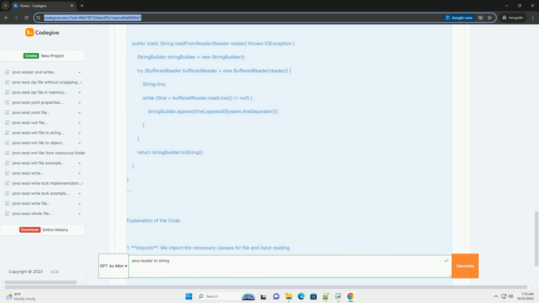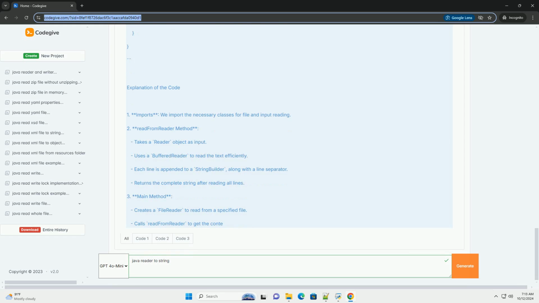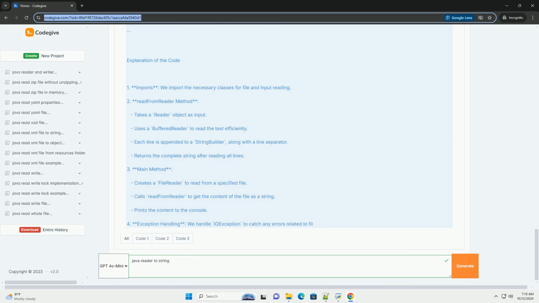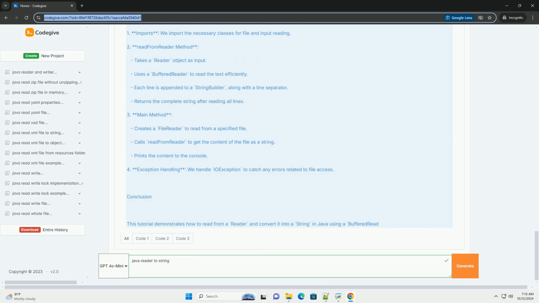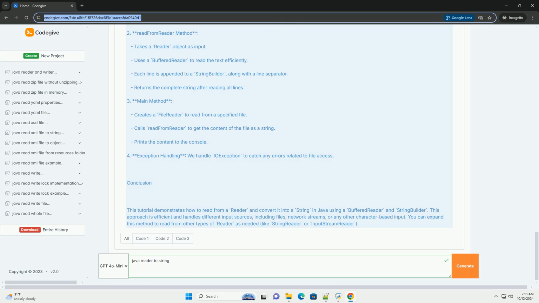Step 1, import necessary classes. You'll need to import the necessary classes from the java.io package. The most common classes used for reading are BufferedReader, for reading text from a character input stream efficiently, InputStreamReader, for converting byte streams to character streams, and FileReader, for reading files.